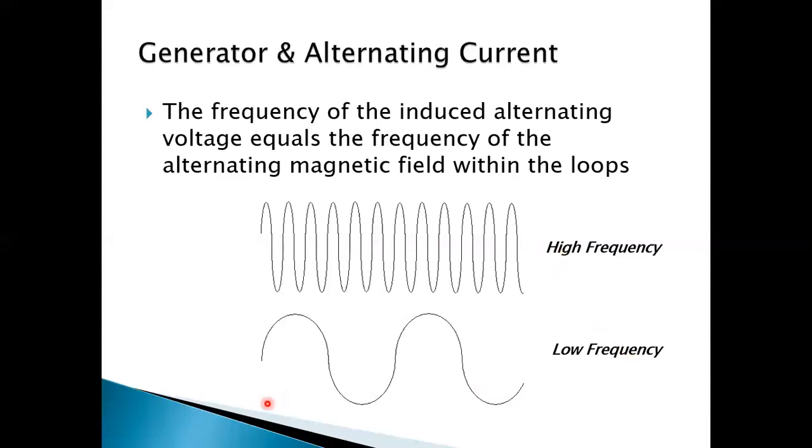If you move it slowly, then the pattern will appear like this. This is the crest and this is the trough. So in an alternating voltage pattern, there will be crest and trough. So this is just a sinusoidal wave.